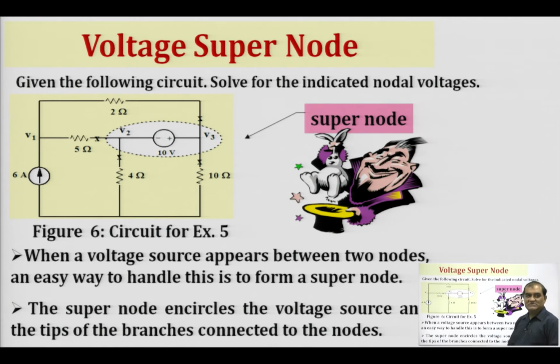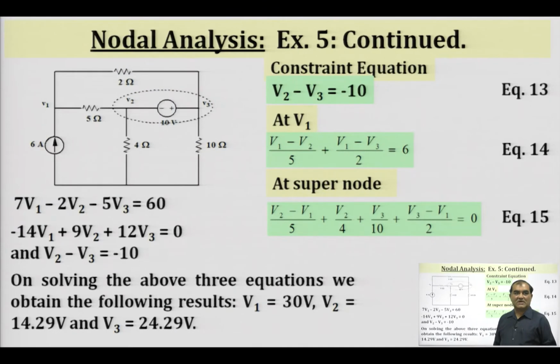When a voltage source appears between two nodes, an easy way to handle this is to form a super node. The super node encircles the voltage source and the tips of the branches connected to those nodes. Then we quickly take up this numerical problem and try to use this concept of super node. We will be trying to write KCL at nodes V1, V2 and V3.